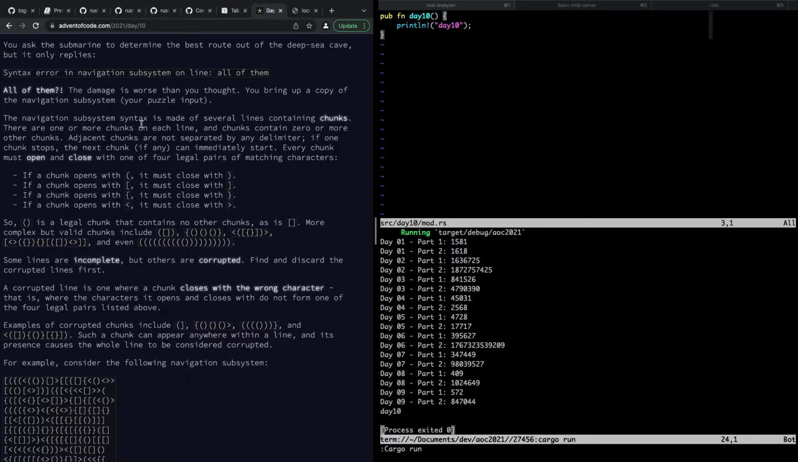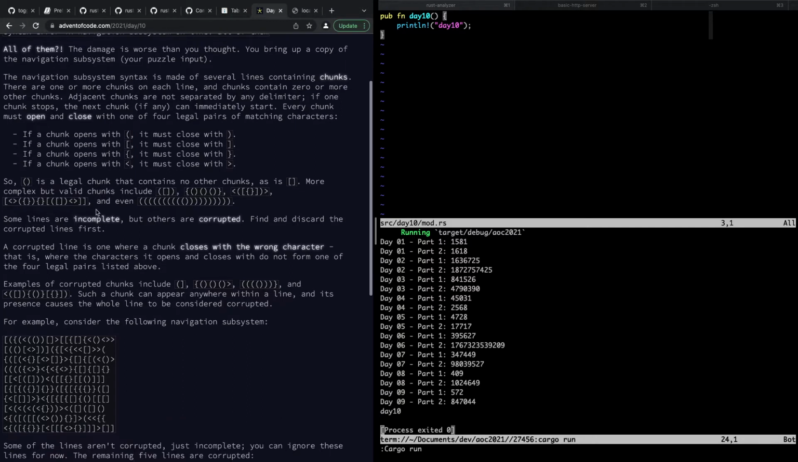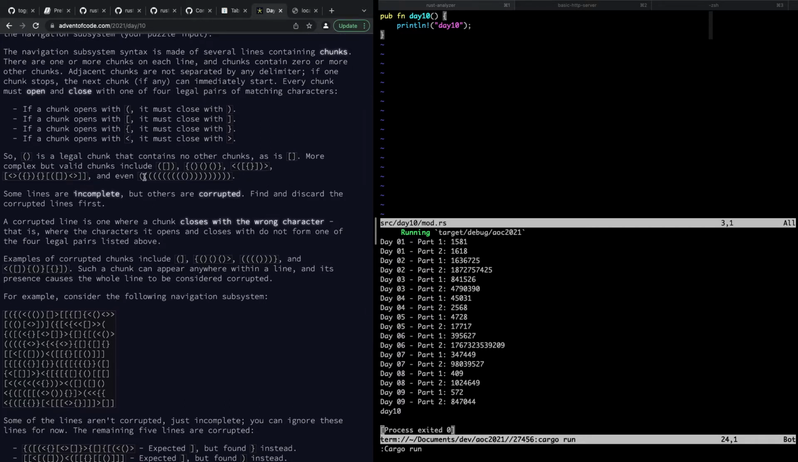The navigation subsystem syntax is made up of several lines containing chunks. There are one or more chunks on each line, and chunks contain zero or more other chunks. Adjacent chunks are not separated by any delimiter. If one chunk stops, the next chunk, if any, can immediately start. Every chunk must open and close with one of 4 legal pairs of matching characters. All right. So this is a legal chunk and contains no other chunks, as is this. More complex but valid chunks are these guys. Okay, and even this.